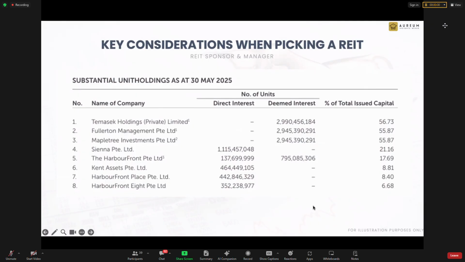For those that are not aware, what is this one? This is Mapletree North Asia Commercial Trust. Why have so much stake? Because of the merger between Mapletree Commercial Trust and Mapletree North Asia Commercial Trust. The market bought at a very high cost price, and in fact, in a way they are buying over from all the unit holders. So nobody wants to subscribe for it. So they take over, and in the end they got so high a stake. And how are they going to trim this? I also don't know how.